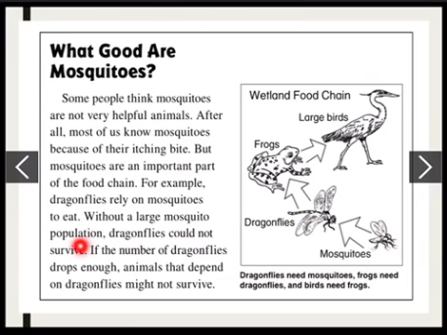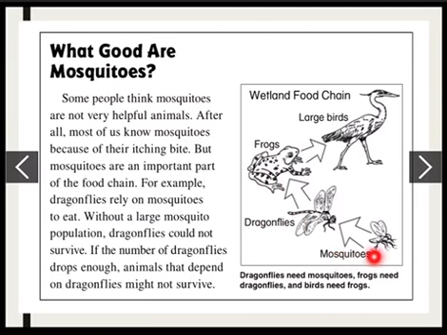Without a large mosquito population, dragonflies could not survive. If there are not a lot of mosquitoes, the dragonflies will not survive. If the number of dragonflies drops enough, animals that depend on dragonflies might not survive. So look at this food chain. I have a large bird. Large birds eat frogs. Frogs eat dragonflies, and dragonflies eat mosquitoes.